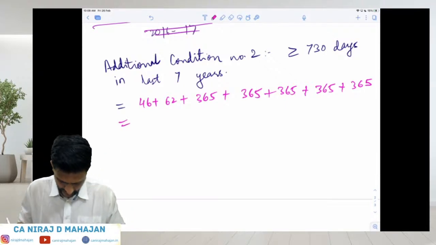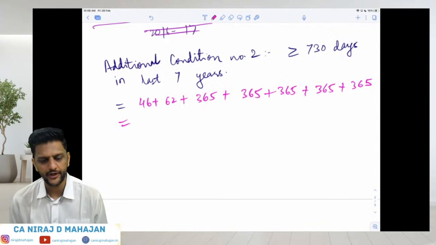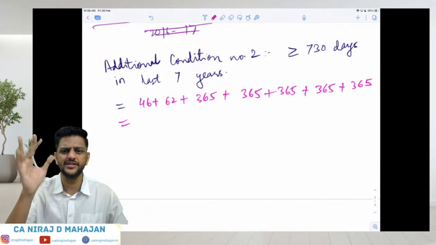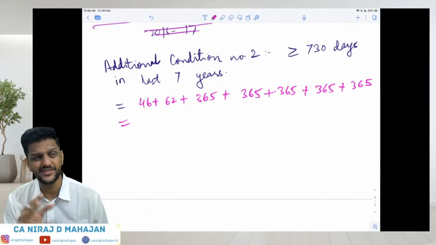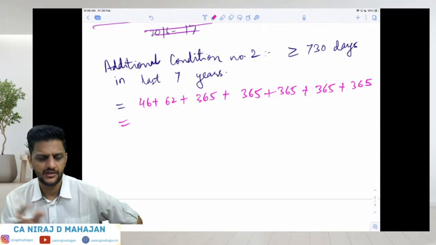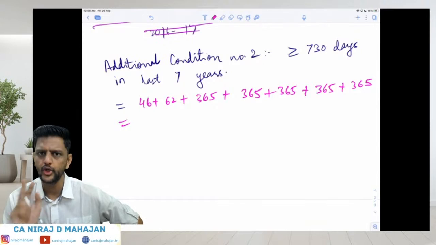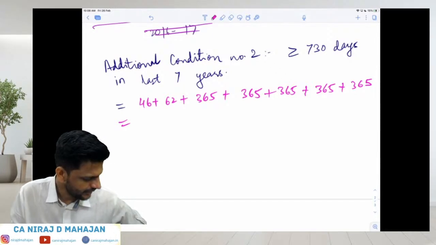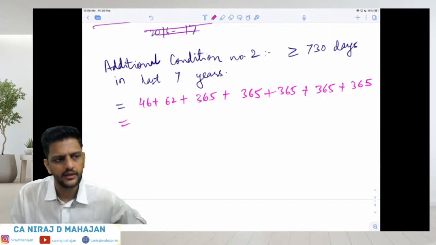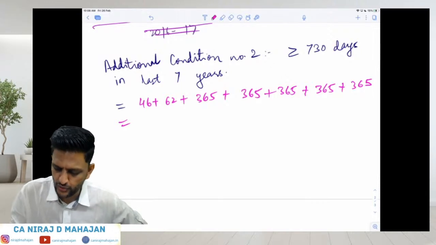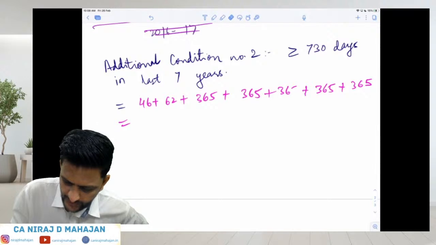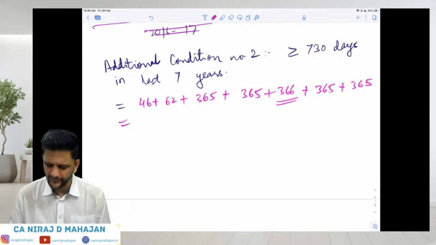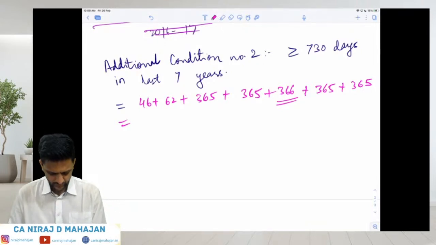I hope you are aware from which PY to which PY. Last 7 years, no? Somewhere or the other it will be 366 days. Which one? PY 15-16, because in 2016 there will be a leap year. So this is 19-20, 18-19, 17-18, this is 16-17, and this is 15-16. This will be 366 days. One day here or there, that is okay. Whatever it is, you can keep on doing it. You can check it actually.